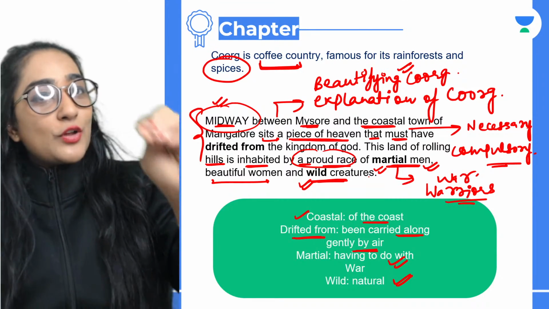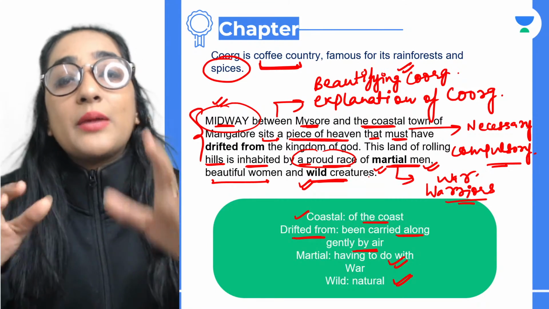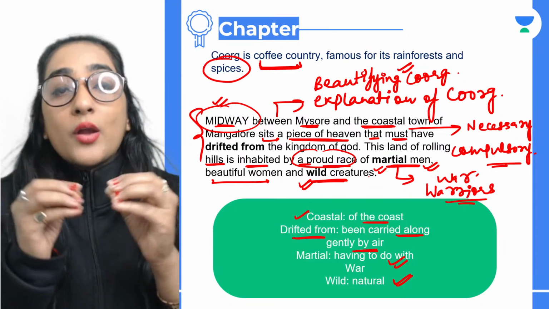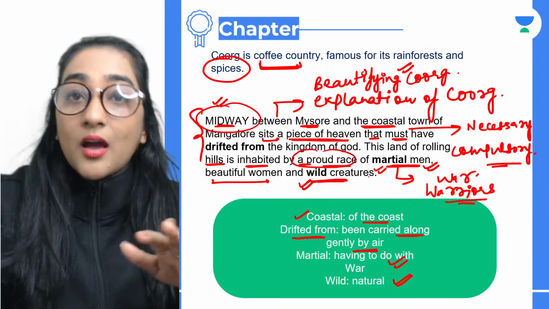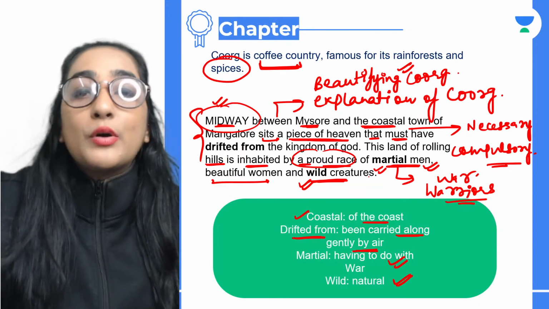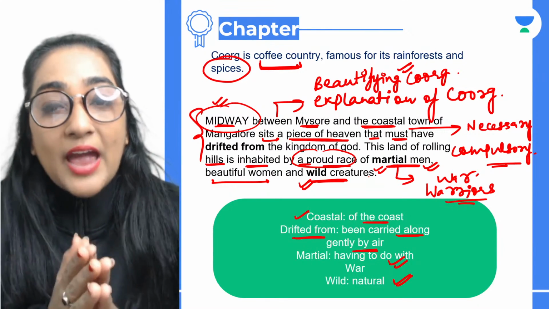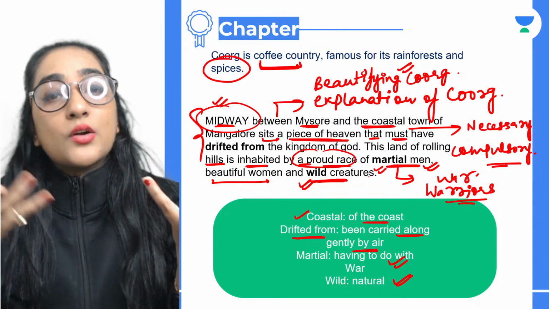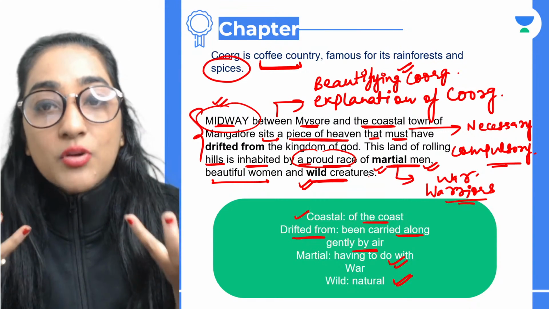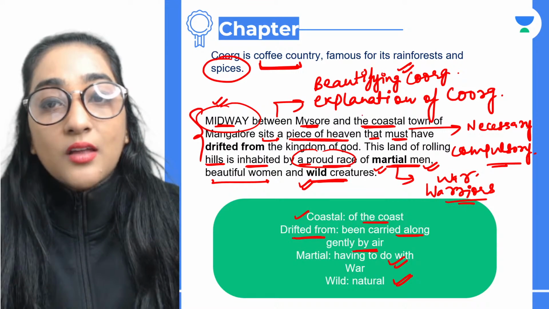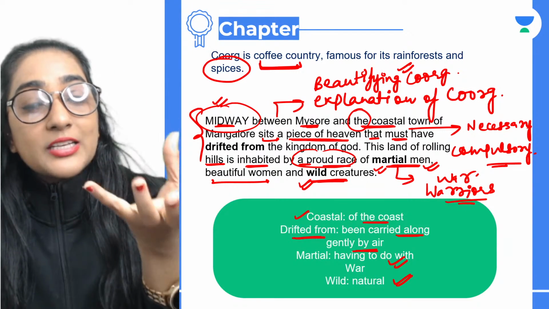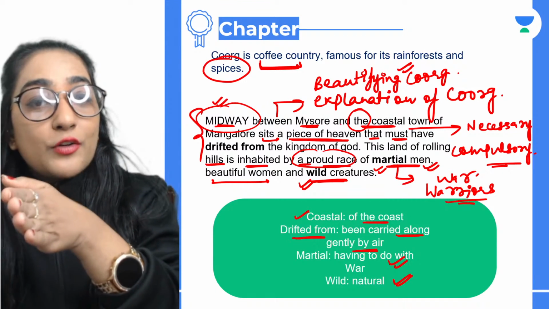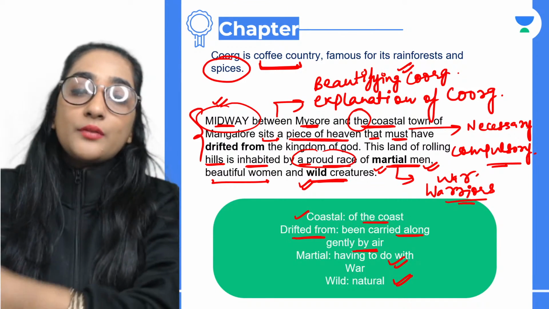A beautiful description of Coorg is there, that it has been described as a piece of heaven, which has come along, which has been carried along by the air, from the kingdom of God. That is how it describes it. And where is it? It's between Mysore and the coastal town of Mangalore. It's a detail, remember that. You have to write it here for sure, because you are specifying where you find it. It is in between the coastal town of Mangalore and Mysore. Is that clear?